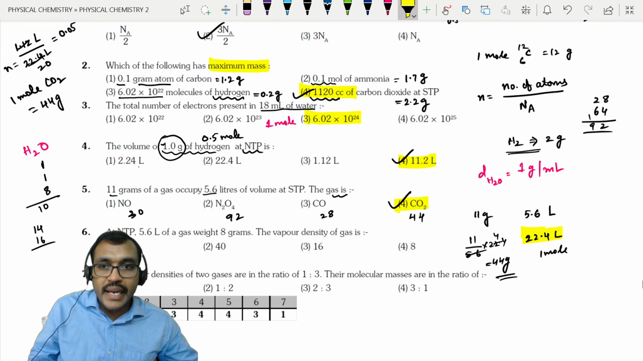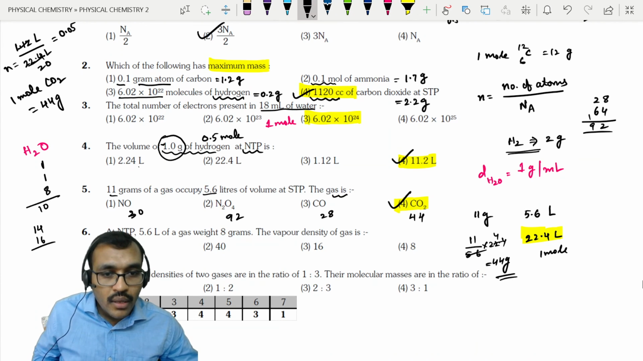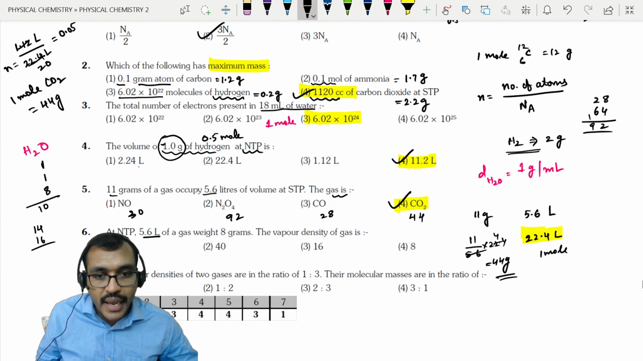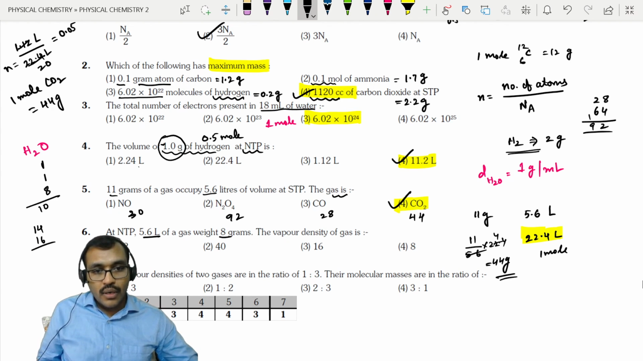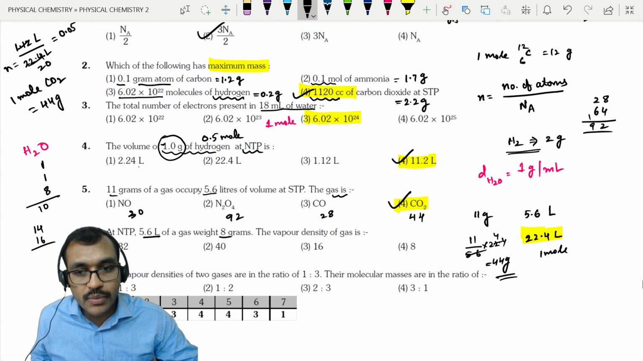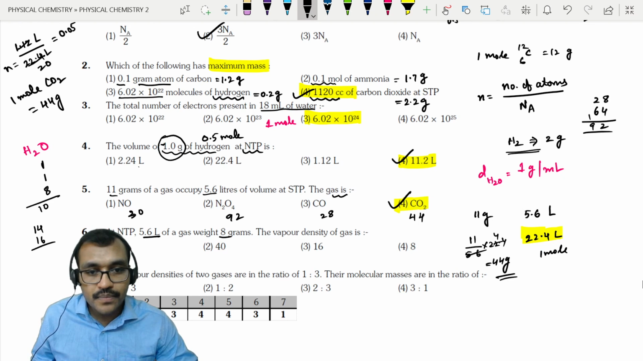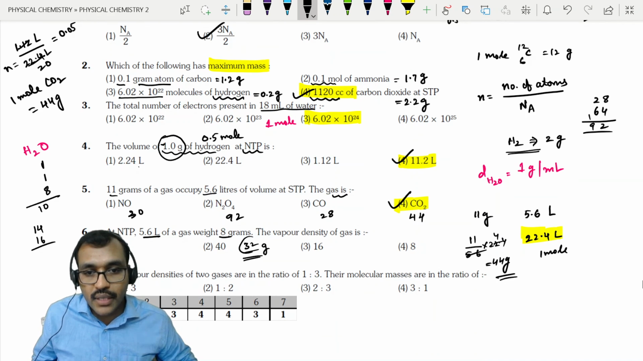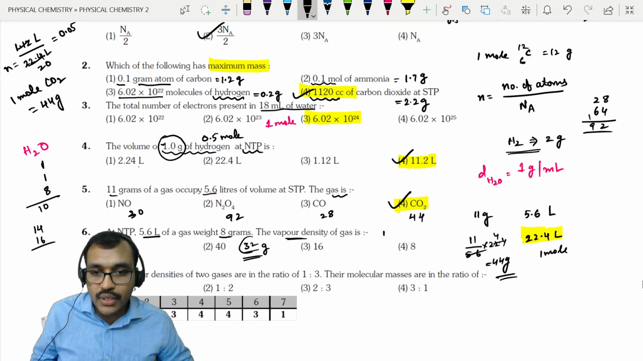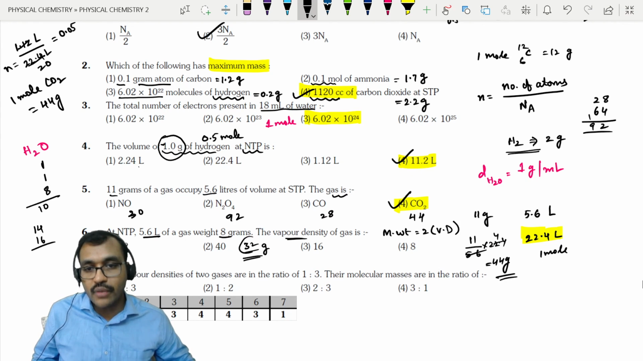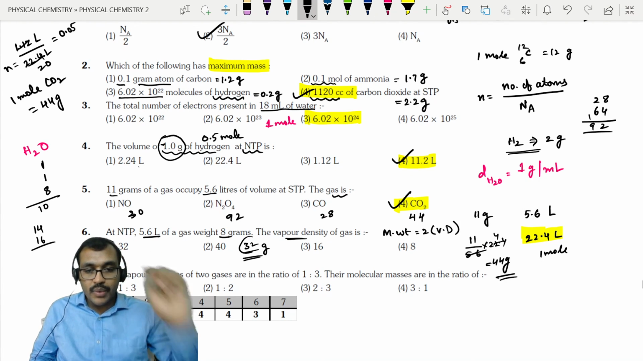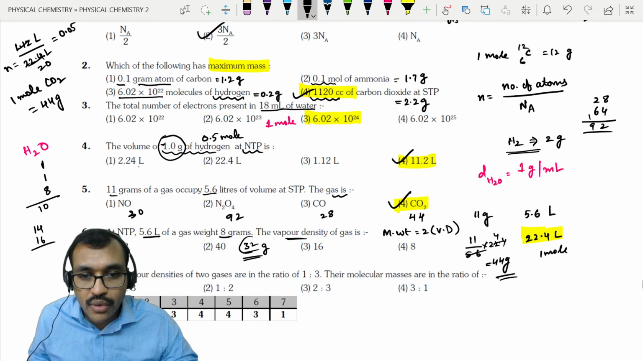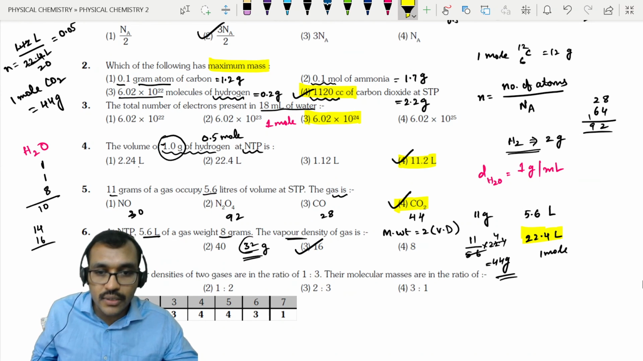Question number 6. At NTP, 5.6 liters weighs 8 grams. Now 5.6 liters is 8 grams, so 22.4 liters is 8 fours are 32. 32 grams is the molecular weight. Then what is the vapor density? Already we discussed it. Molecular weight is equal to 2 times the vapor density. So vapor density is equal to 16. So this is the correct answer.